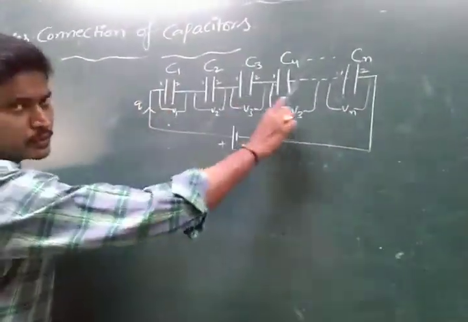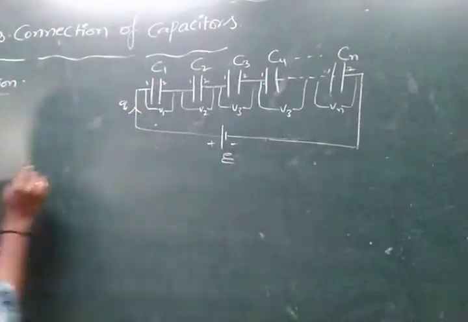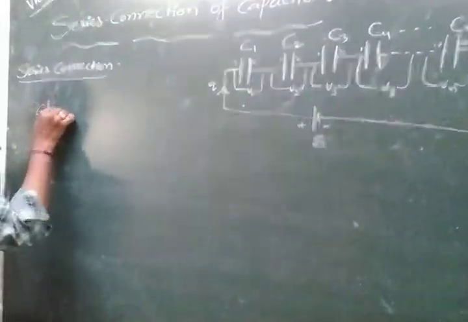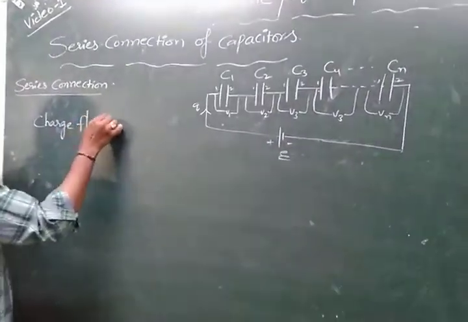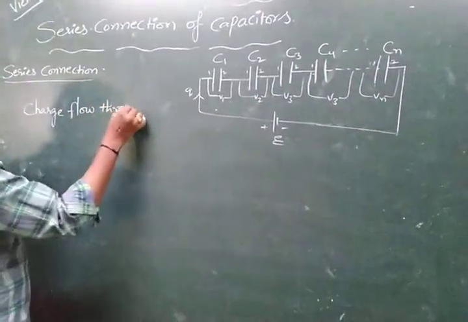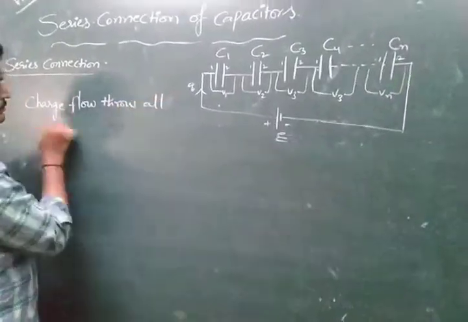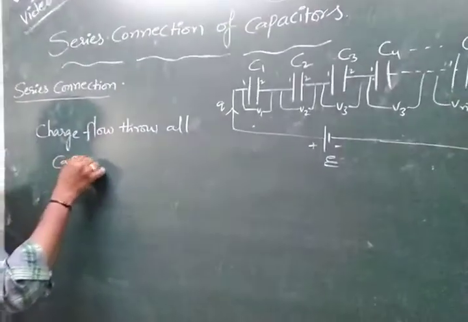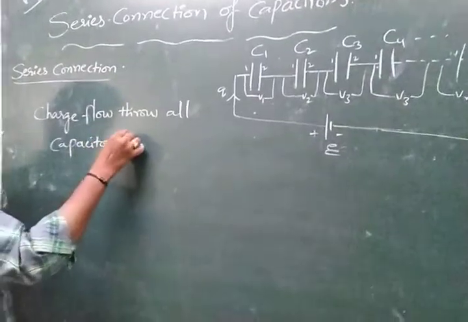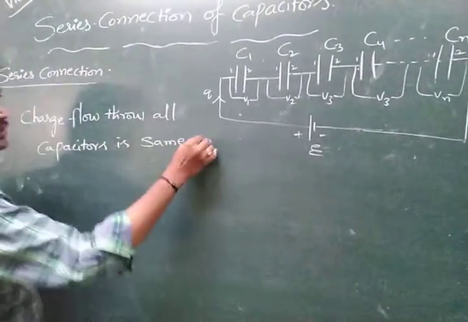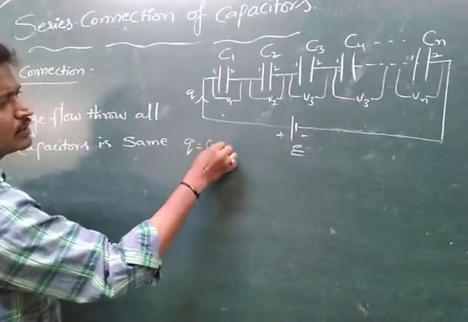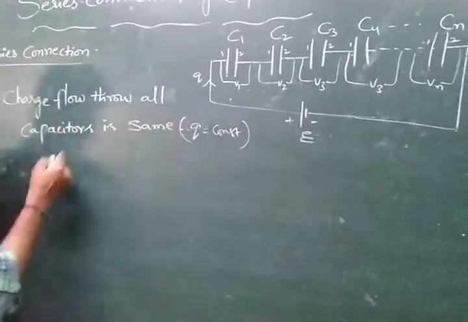The charge flow through all capacitors is the same. That means Q is equal to constant, but the potential difference